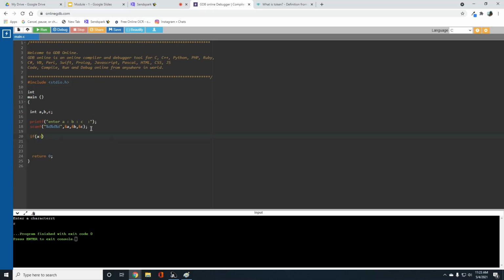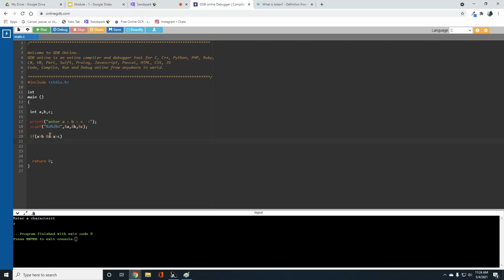If a greater than b, yeah. So here I'm using the biggest of three numbers program. So a greater than b, && a greater than c.